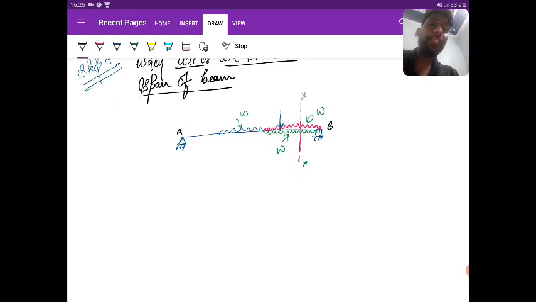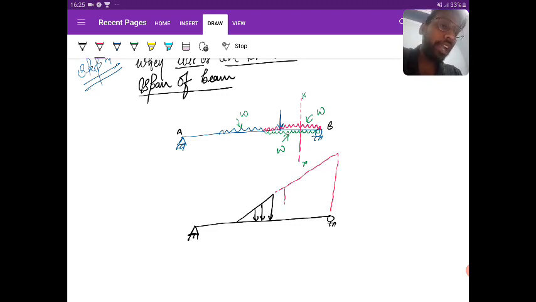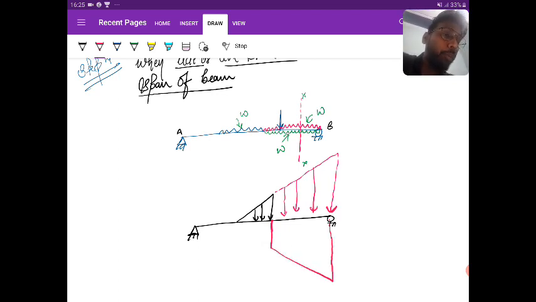Got it? Similarly, suppose UVL is there. Again it starts and ends within the span of the beam. So either I extend like this or I can go downward linearly. By doing this, whatever extra load I applied, I will apply from the opposite direction.